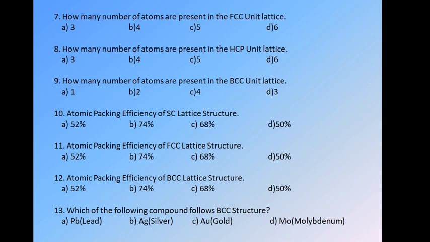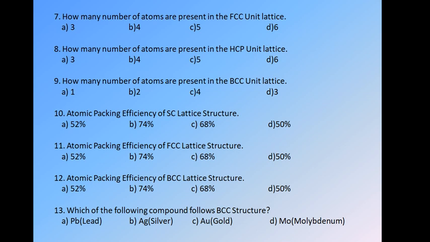Remember, in a simple way, the SC has NAV 1, BCC has 2, FCC is 4, HCP is 6. So simply remember it like this: 1, 2, 4 and 6 for simple cubic, BCC, FCC and HCP. Okay. So question number 9.